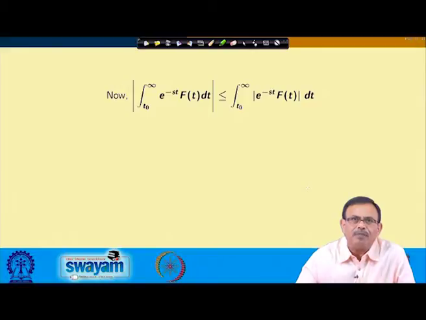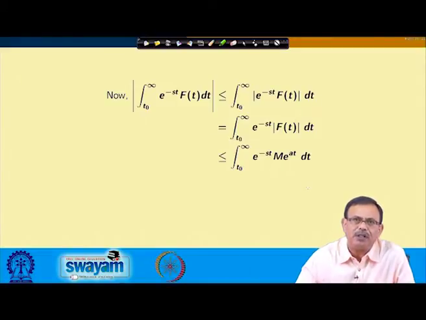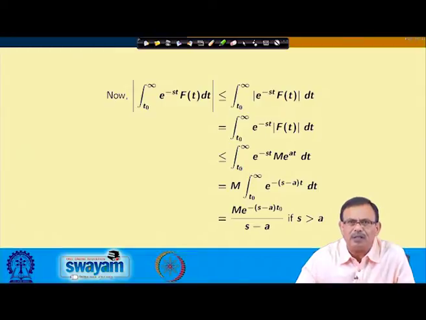Using this, now I have the absolute value of the integral from t naught to infinity of e power minus st f(t) dt, which is less than or equal to the integral from t naught to infinity of the absolute value of e power minus st f(t) dt, and this equals, again the modulus can come only on f(t), e power minus st I can bring outside, so that I can write the integral from t naught to infinity of e power minus st modulus of f(t) dt, and this is less than or equal to, using the earlier inequality, the integral from t naught to infinity of e power minus st into M e power at, because the modulus of f(t) is less than or equal to M into e power at, and I can now find the value of this integral as M into this one.